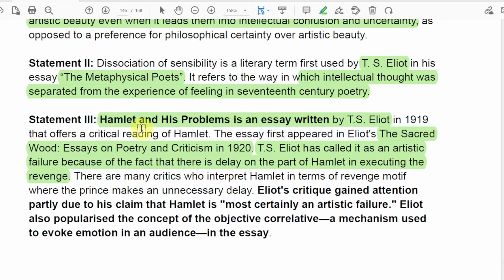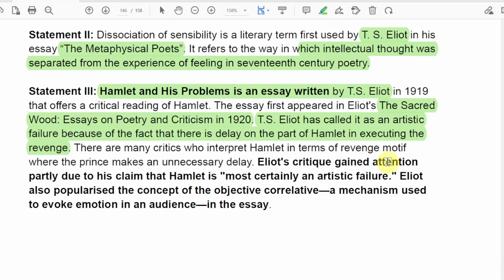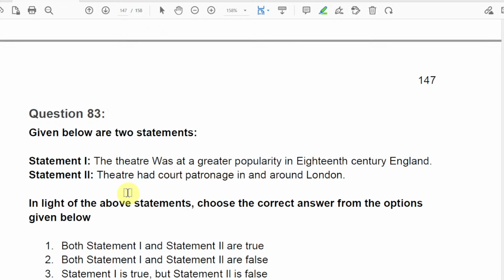It is an artistic failure in Hamlet and His Problems, not in the dissociation of sensibility from the metaphysical poets, right? And there are many critics who interpret Hamlet in terms of revenge motive, where the prince makes an unnecessary delay. So according to Eliot, he criticized it, which gained attention partly due to his claim that Hamlet is most certainly an artistic failure. Got it? I hope you understand. I hope we have a nice explanation for that.